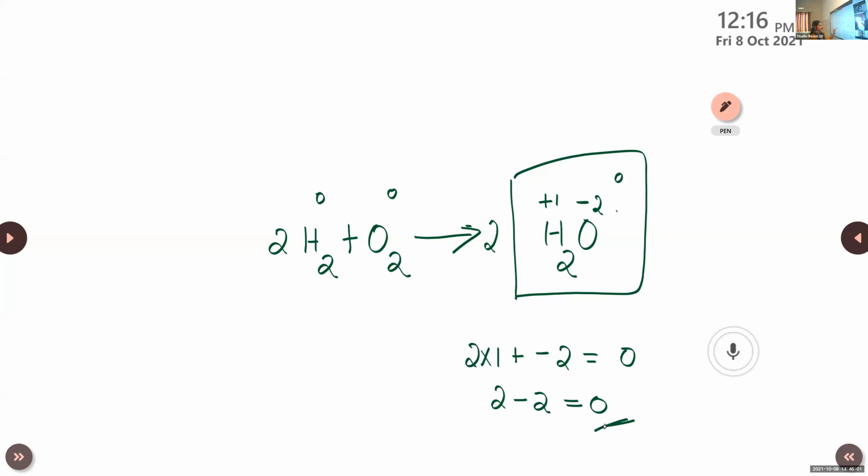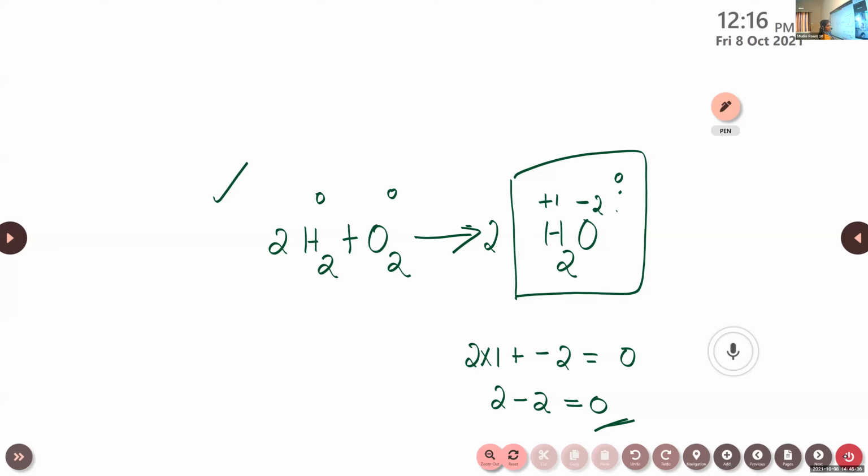And we will learn more rules to find out the oxidation number of any element in any molecule. Clear? This is just a sample. So this is the method to find out the oxidation number of each element or each molecule. If it is a homodiatomic molecule, its oxidation number is always 0. And the element in free state also, its oxidation number is 0. And in the case of a compound, the sum of the oxidation numbers is also equal to 0. Clear? Then I will show you the rules. We can learn them one by one.